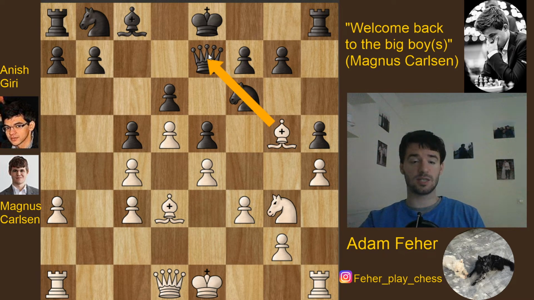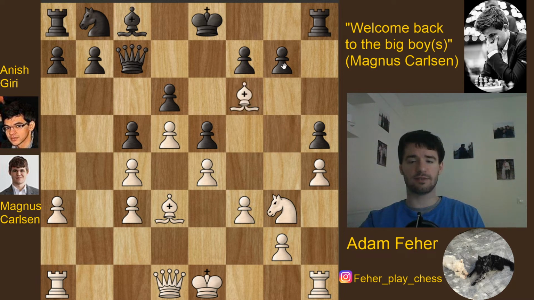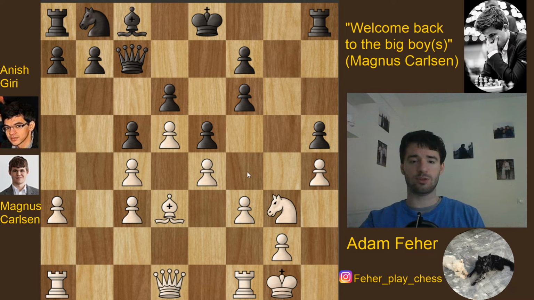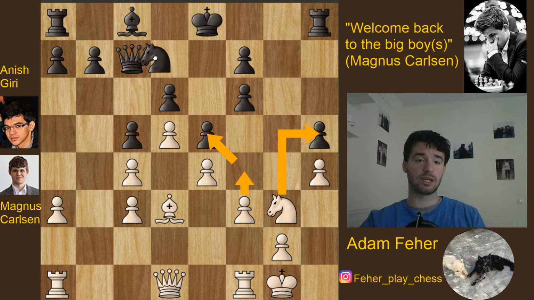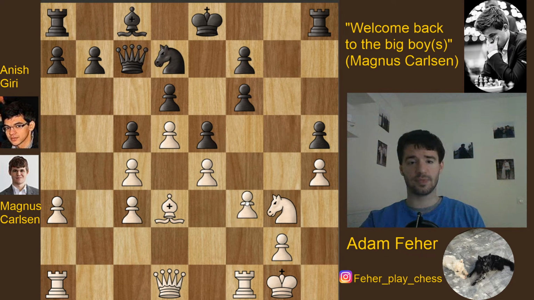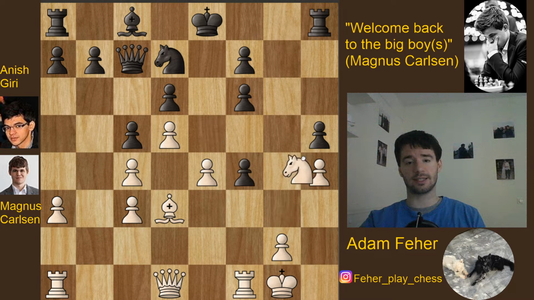And in this position, probably another mistake that Giri made, he played queen c7. And well, Carlsen just took on f6, g takes f6, castle, and the idea is simply to play f4, open up the position, probably with e5. This pawn is hanging, and black is just in huge trouble. So Giri tried to fight on with knight d7, f4, e takes f4, and knight takes h5.